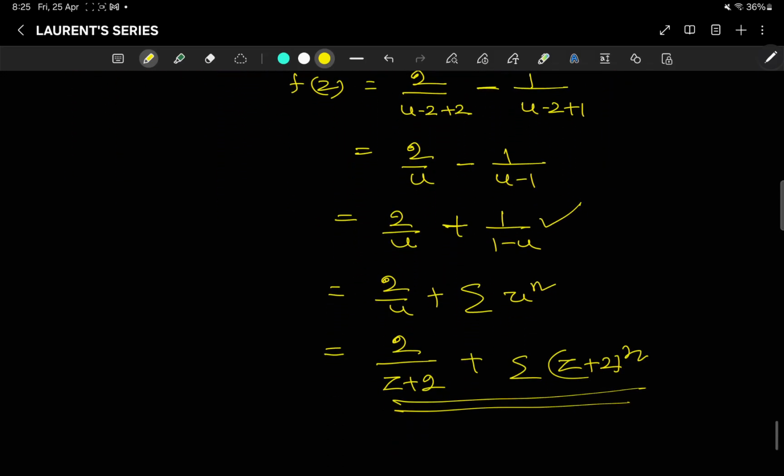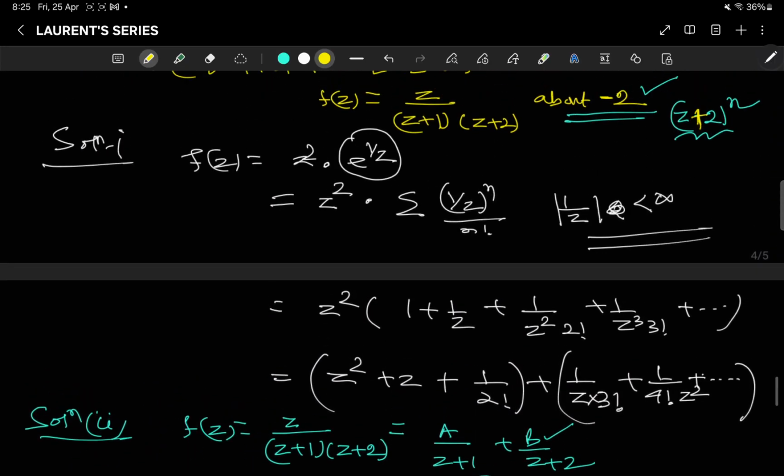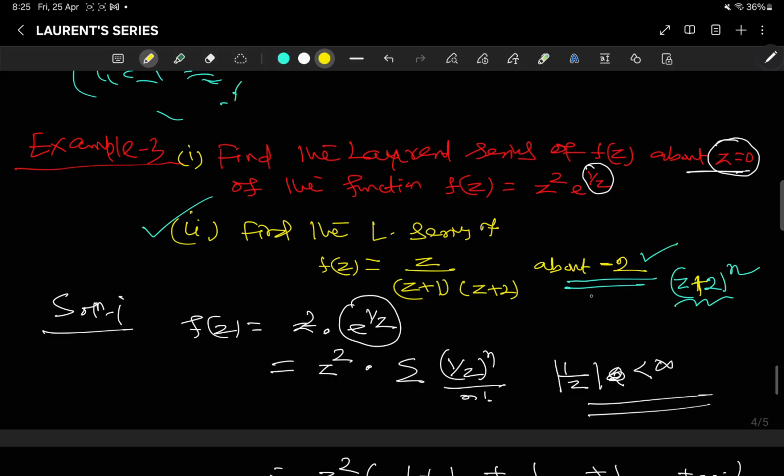The region is not asked anything. It is accepted that z is not equal to minus 2, and throughout it is mod of z plus 2 less than 1. The region is not asked, so it is simply asked the Laurent series about z equal to minus 2.